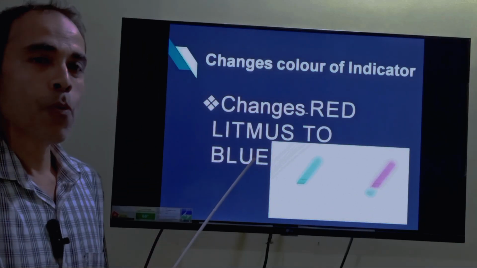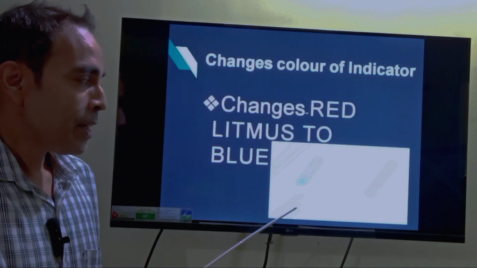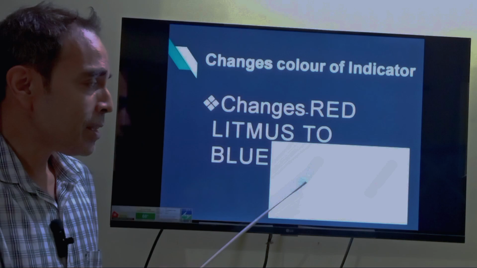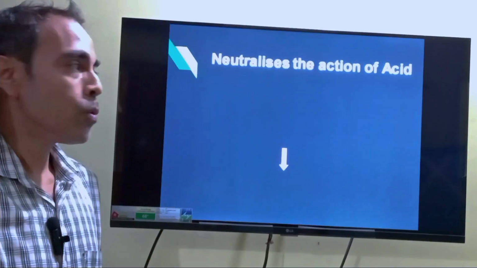Then the second important thing is the red litmus turning to blue. So this is an important fact. As we see from this slide, the acid turns blue litmus to red, and the base turns red litmus to blue.